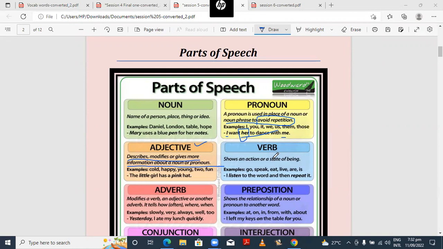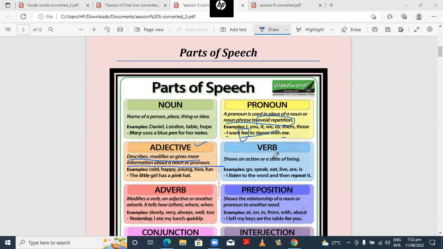I went there with alacrity. Alacrity here, you can say, sounds like an adjective, but it is giving you information about how you went there, right? How you went there, and went here is your main verb. So it is not an adjective.